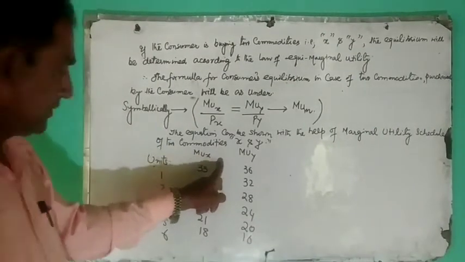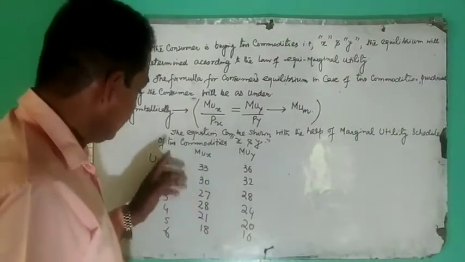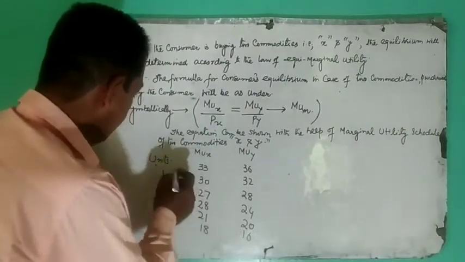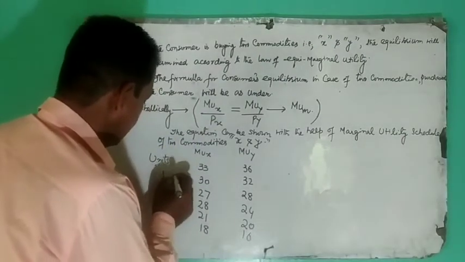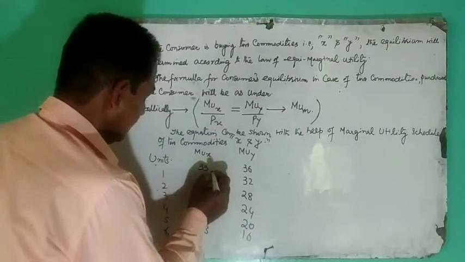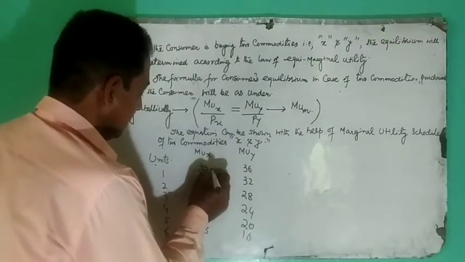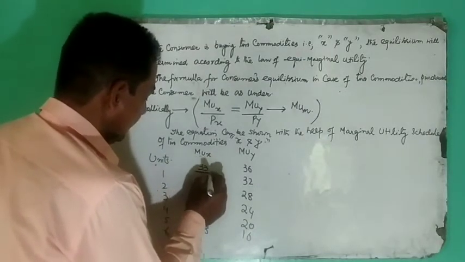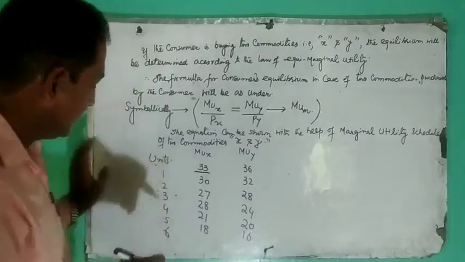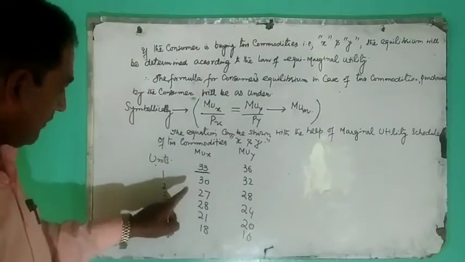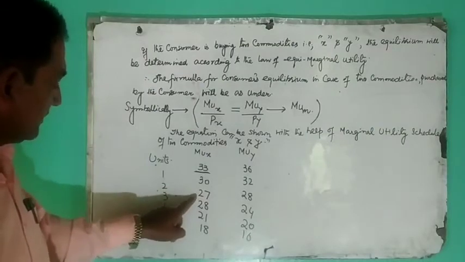Marginal utility schedule of the two commodities is as under. When our consumer consumes first unit of commodity X, the total utility that he derives is 33. When he consumes second, it is 30. When he consumes third unit, it is 27.